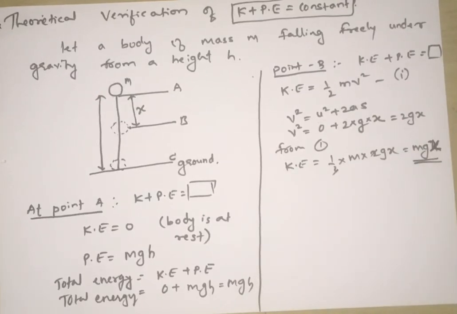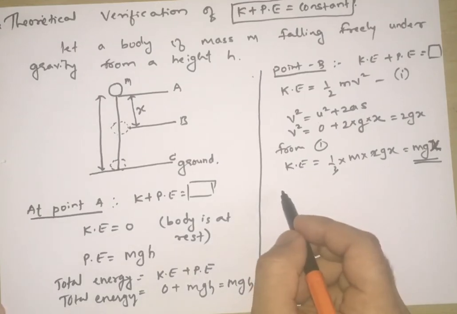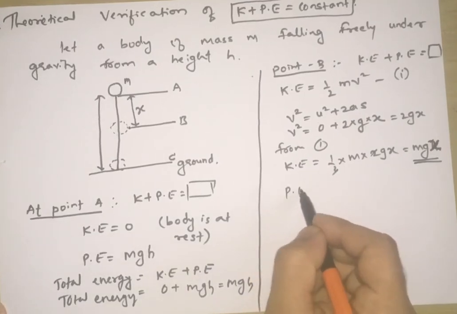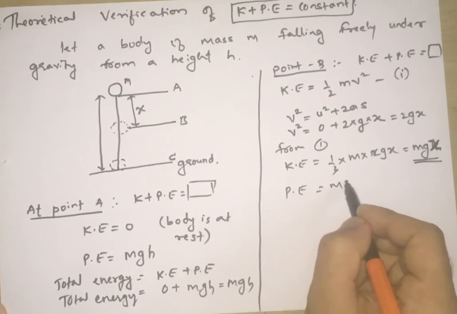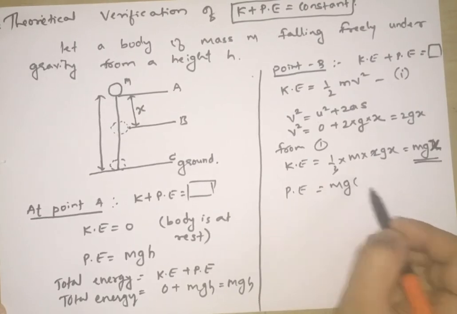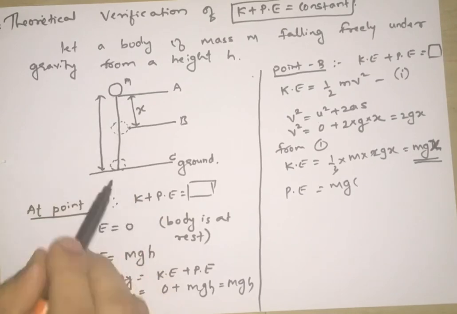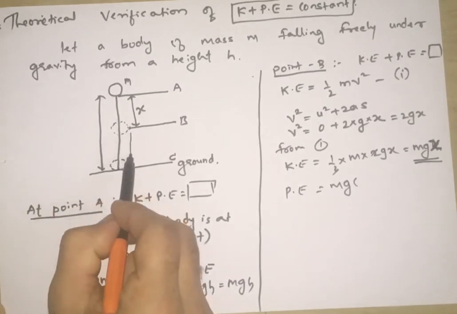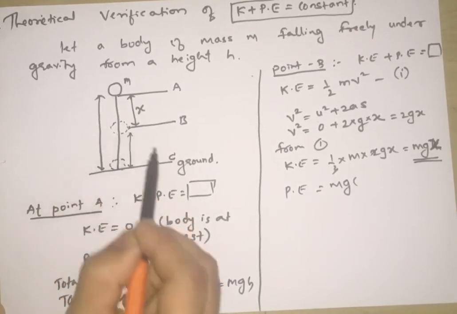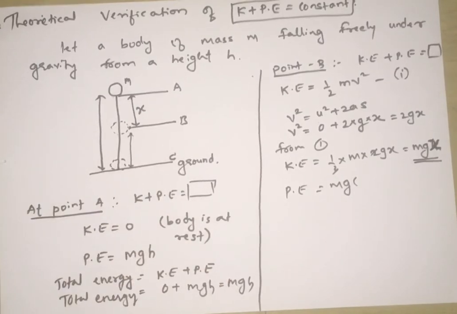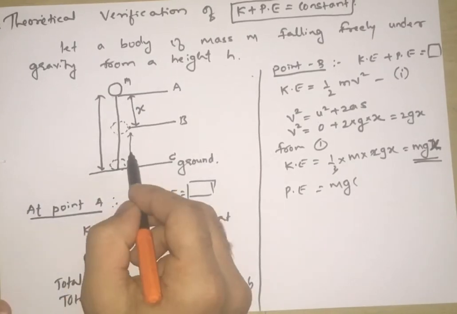Now we have to find the potential energy. What is potential energy? mg height. Now at this point B, what will be the potential energy? Potential energy depends on height, no? Now what is the height? This is the height we have to consider. Always we have to consider from the ground. Now what will be this height?